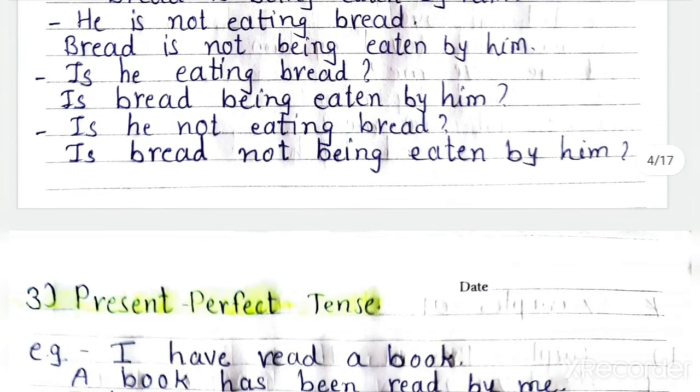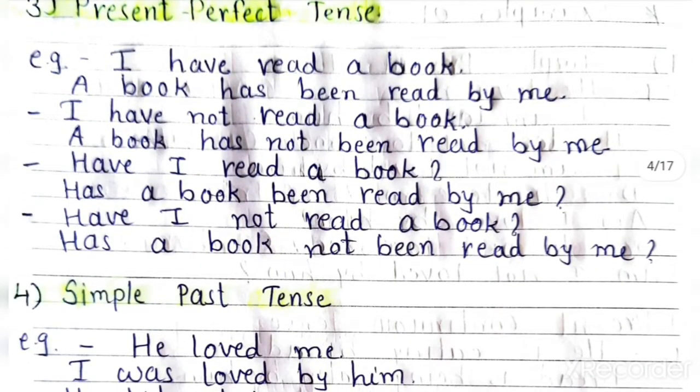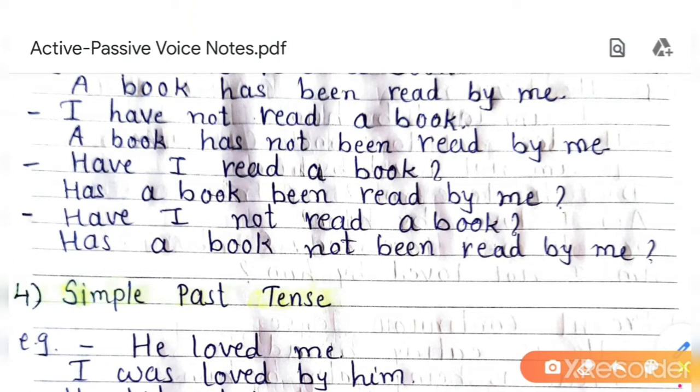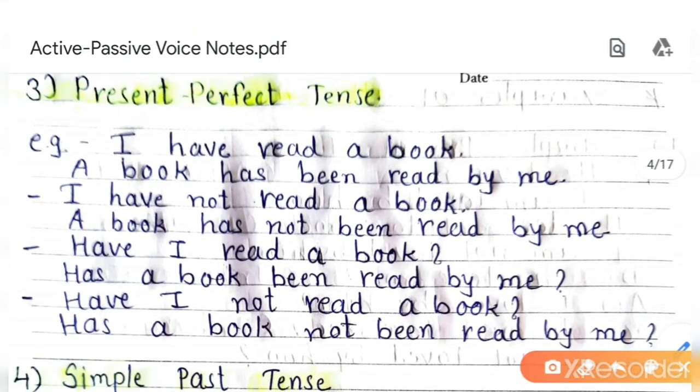Okay. Then present perfect tense: with has or have, use been, then the third form. I have read a book. A book has been read. See, here with I we use have, but for book we have to use has. We have not changed the tense, only the form is changed. Present perfect tense is formed with has or have plus third form. I have read a book. A book has been read by me.